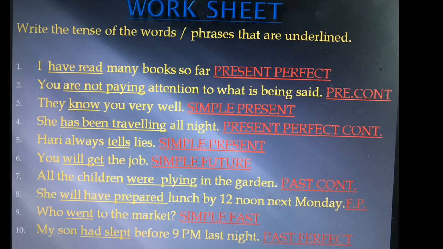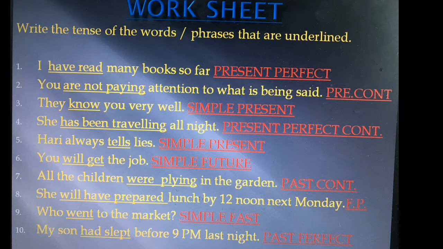The next one, she has been traveling all night. Here also the underlined part is has been traveling. Once again, the principal verb is in ing form, so we understand it is continuous tense.